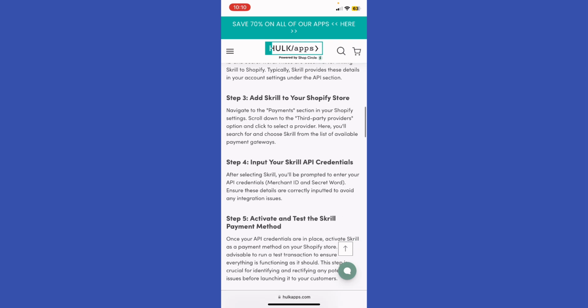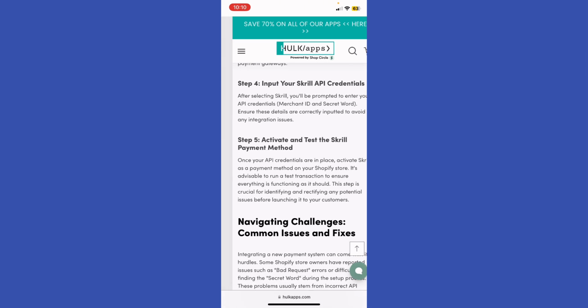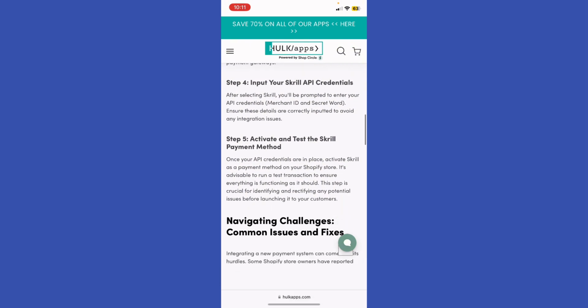And then 3, add Skrill to your Shopify store. Navigate to the payment section in your Shopify settings. Scroll down to the third-party providers option and click to select a provider. Here you will search and choose Skrill from the list of available payment gateways.